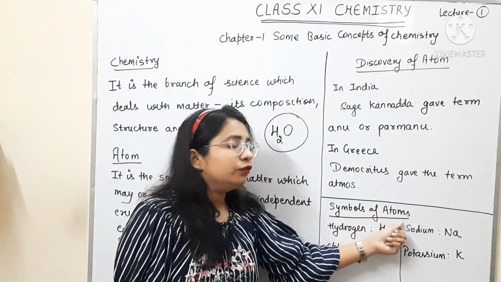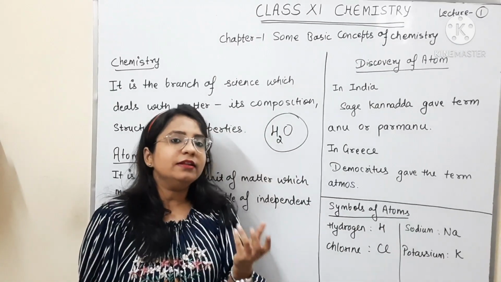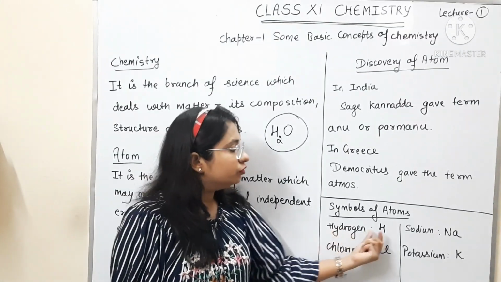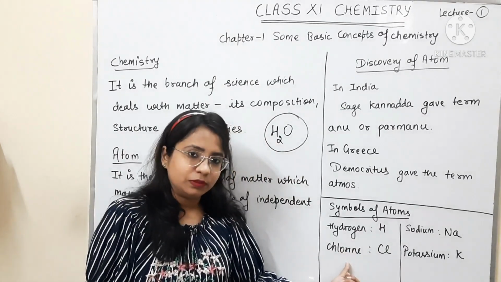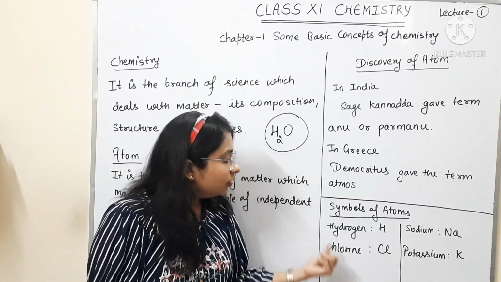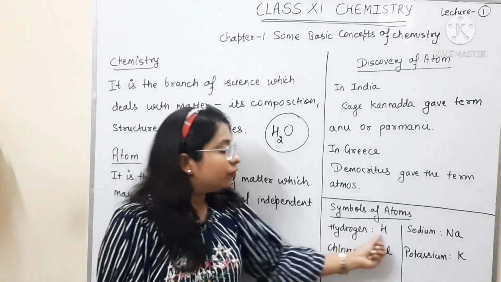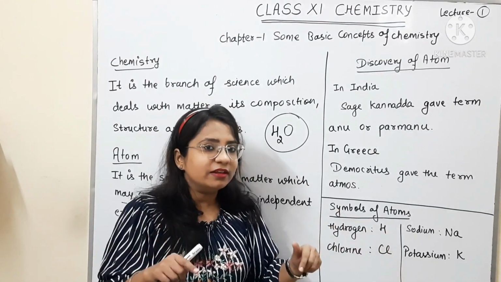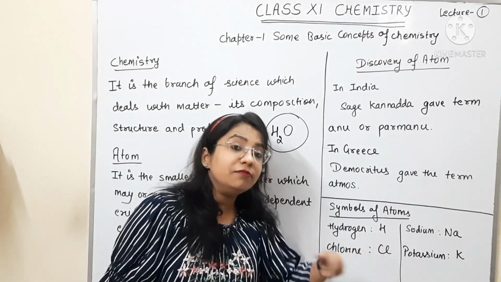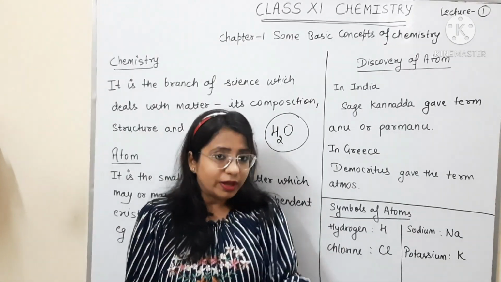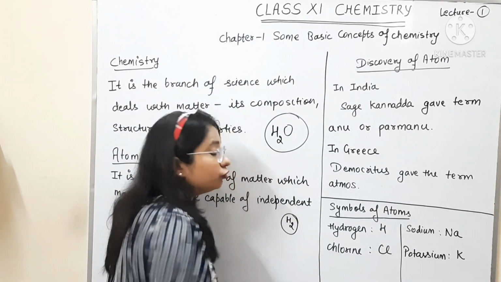In the 9th class, you must have studied about the symbols of atoms. You know that to present the symbols of atoms, we use either the first or second letter of their English name or the Latin name. Now, the symbol of hydrogen is H. It is the representation of hydrogen, but it's not as such that it exists in nature. Hydrogen doesn't exist in this way in nature. If we have to write in what way hydrogen exists in nature, hydrogen exists as H2 in the form of a molecule.